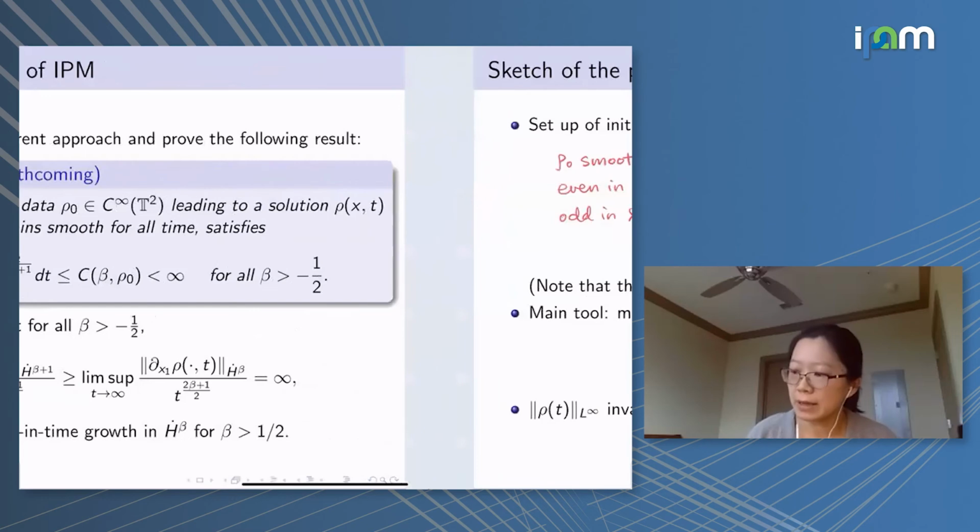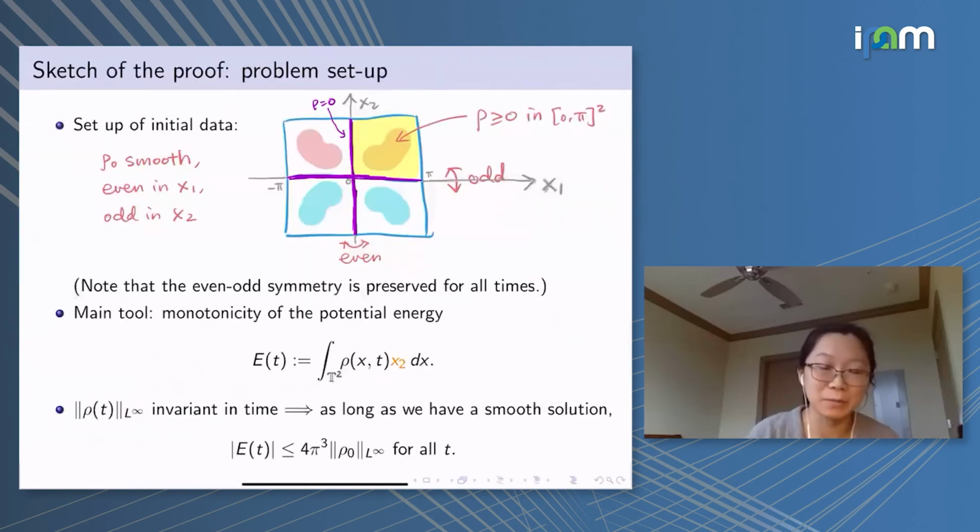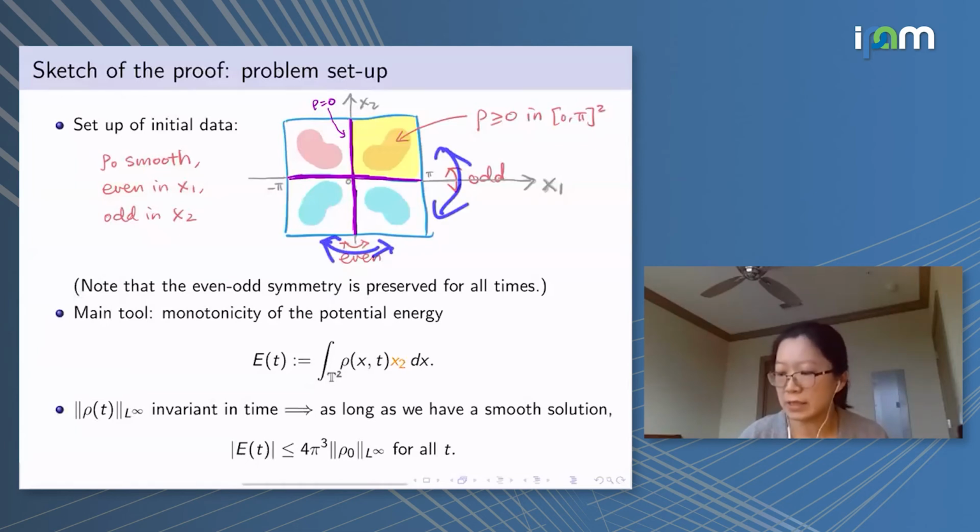So let me briefly discuss the idea of the proof, which is actually very short. We set up our initial data such that it is odd in x2, but even in the x1 variable. And then we made rho to be 0 on these boundaries, and rho is a smooth function that is bigger than 0 somewhere in this square. Okay, and then we know that this structure will remain true for all time. Whatever is inside the square cannot escape it.